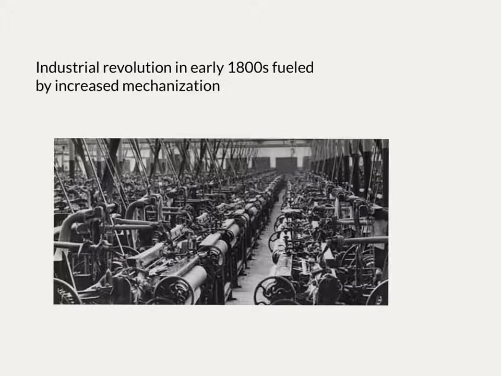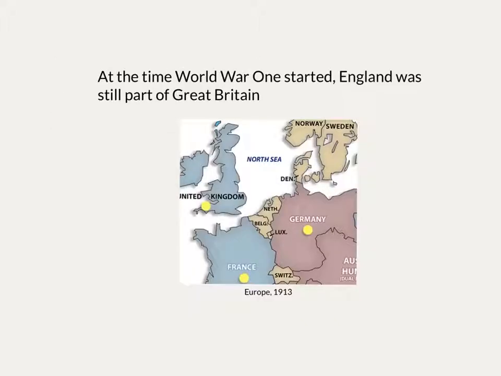In the 1800s, there was an industrial revolution in England. The rise of factories and manufactured goods created an entirely different society that was more industrialized and automated. The borders of Great Britain did not extend past the British Isles by 1913, as the Republic of Ireland was a separate entity from Great Britain.